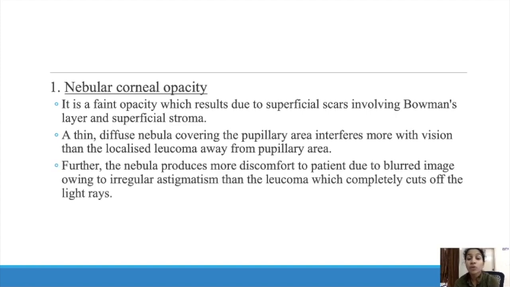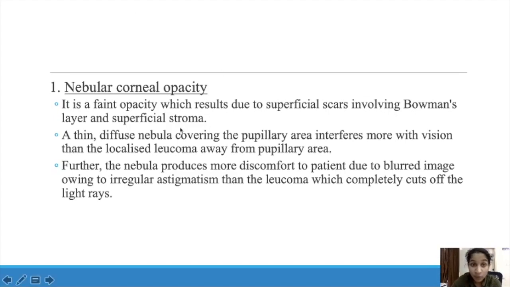Further, the nebula produces more discomfort to the patient due to blurred image owing to irregular astigmatism than the leucoma, which completely cuts off the light rays. So a leucoma in the pupillary area means a complete loss of vision. No light will pass through that. But the discomfort is more in a nebula present in the pupillary area than the leucoma, because the vision will be blurred; the patient can see but cannot see properly. But in a leucoma it's a complete loss of vision, so it's not irritating or discomforting to the patient.